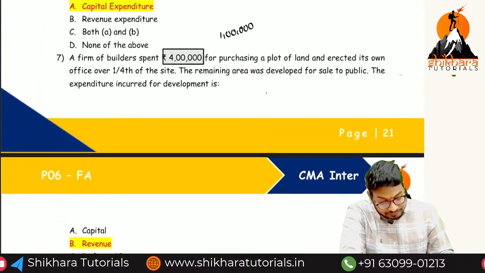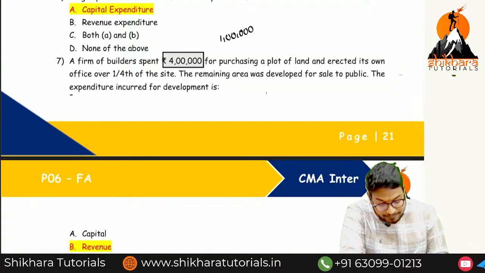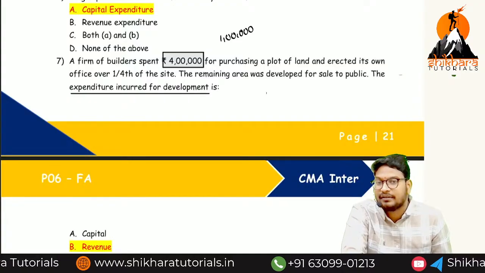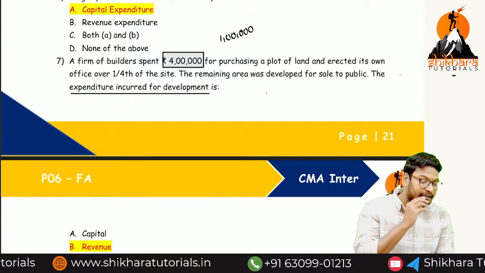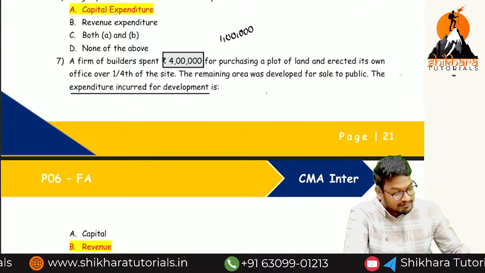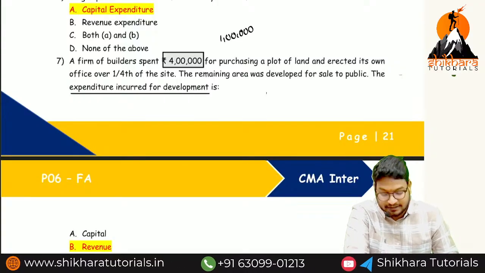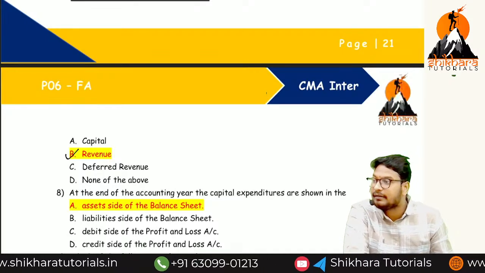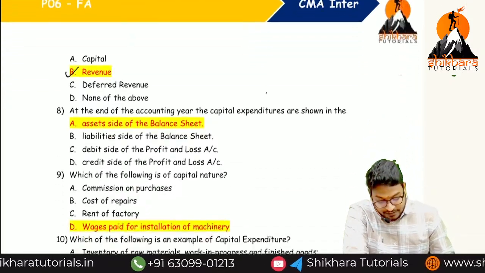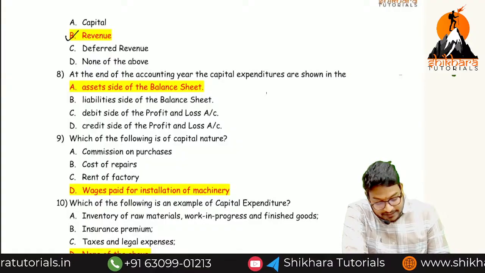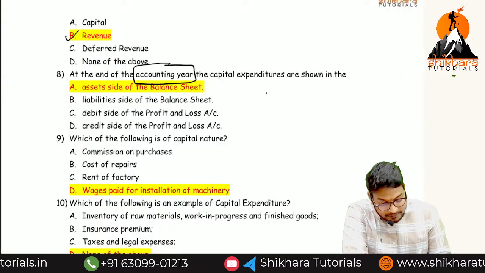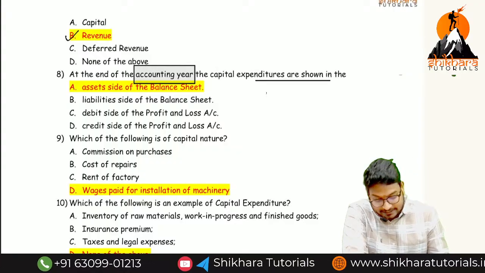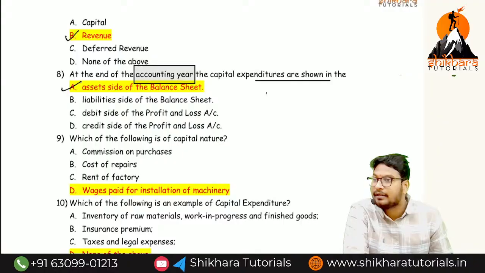So what are they saying? Is the expenditure incurred for development a revenue expenditure or a capital expenditure? Revenue expenditure. The expenditure incurred for the purpose of office is called what? Capital expenditure. They are not asking the amount, they are just asking whether it is capital or revenue. Next one. At the end of the accounting year, the capital expenditure is shown on which side? Balance sheet, asset side.